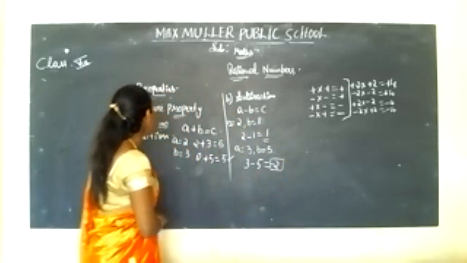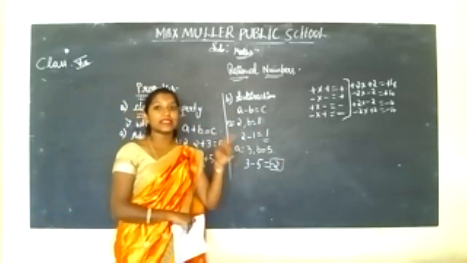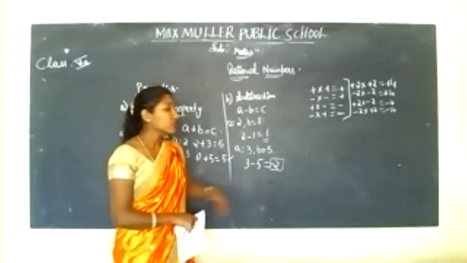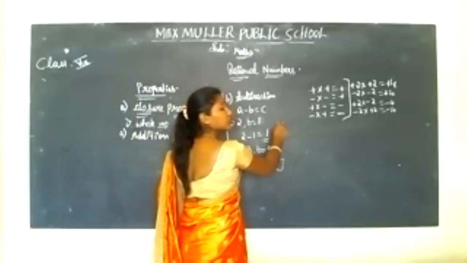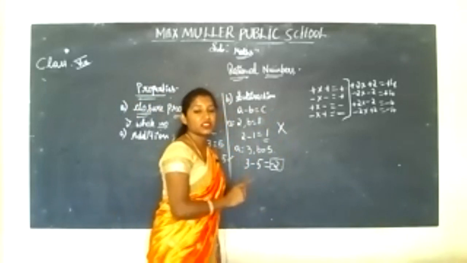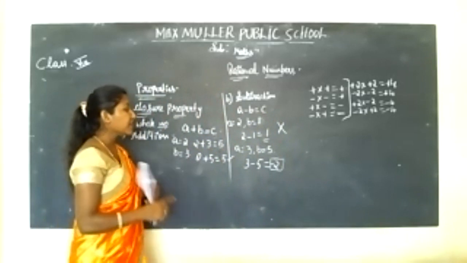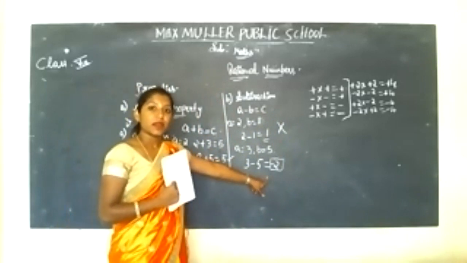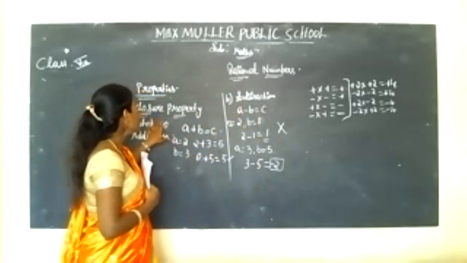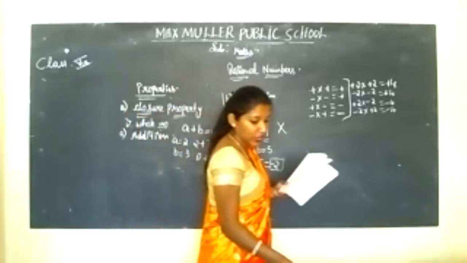What did I tell you? We are doing this for whole numbers. So whole numbers are 0, 1, 2, 3, 4, not negative values. So this condition is not satisfied under closure property. Here you are getting minus 2. Subtraction is not satisfied under closure property for whole numbers. Understood? Like that you have to do.